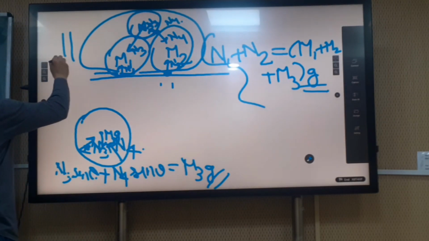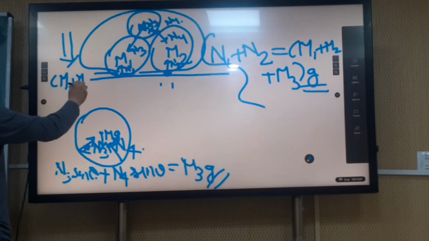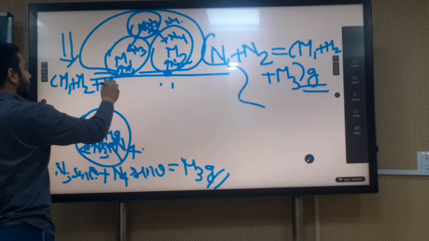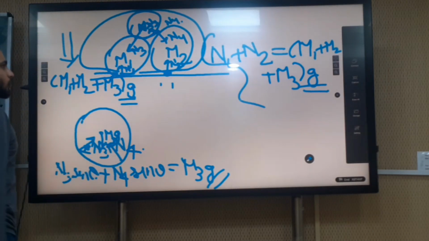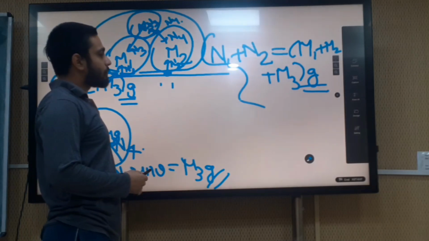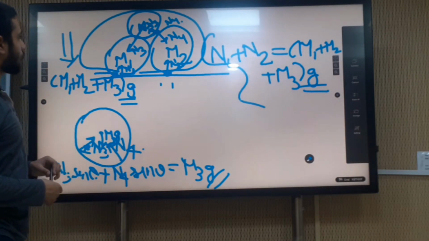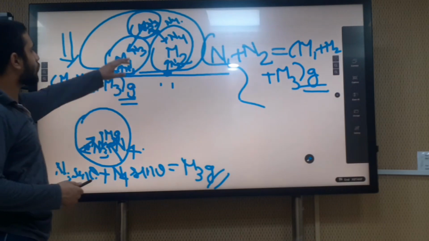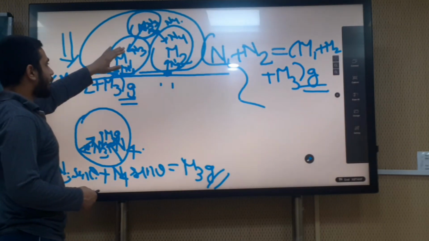Only the gravitational force, M1 plus M2 plus M3 into g, will be the external force for this system. So N1 plus N2 equals M1 plus M2 plus M3 into g. This is how we will do the force balance for this system, and this is how the normal reaction forces for different systems will be acting.